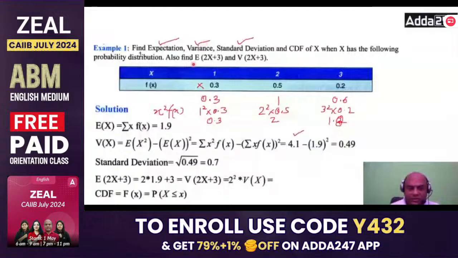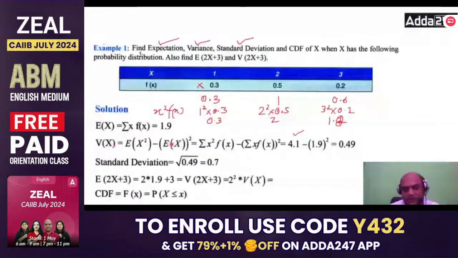Second is variance. Variance equals what? E of x square minus E of x the whole square. See this, whatever expectation you get, E is for x. So E of x square now. Now this formula, if you see variance, is the same as your correlation formula: summation x square upon n minus x bar square.